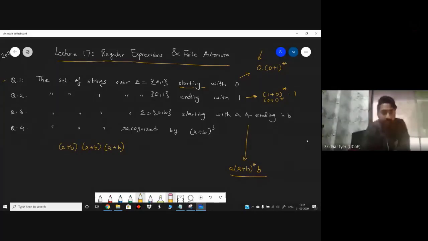So it is something like this: (a + b) repeated 3 times. That is what we have written over here. Either a or b, either a or b, either a or b. So the string could be something like this. It could be even all b's. It could be b a a. It could be b b b b b a, and so on.